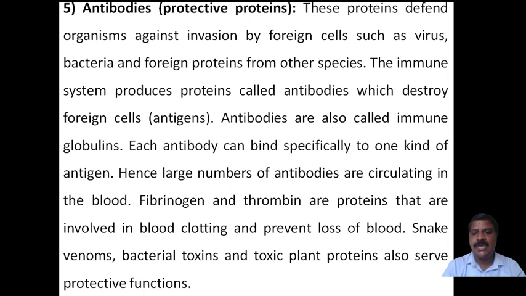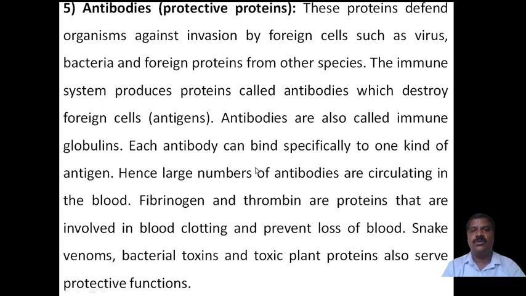Again, snake venoms, bacterial toxins, toxic plants, and plant proteins also serve protective functions. Some plants are toxic, and bacteria also produce toxins. These all protect from some diseases and foreign species.